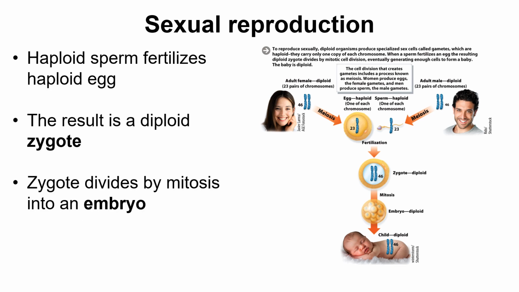So whenever we want to make an offspring, what happens is the egg and the sperm, both of them are haploids, which means they only have 1 copy of each chromosome, they come together to make a complete organism, an organism that just has the right number of chromosomes. And so the result is what we call a zygote. And then the zygote is going to divide by the process of mitosis until we actually have an embryo, which is basically an organism.